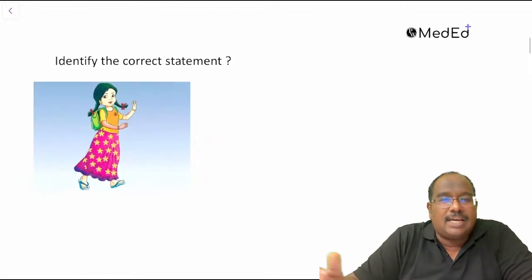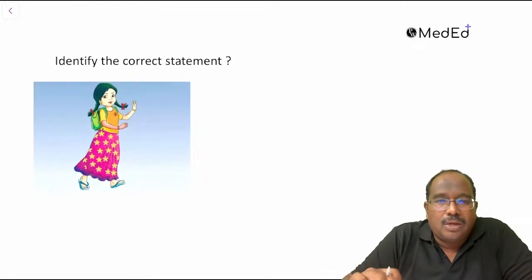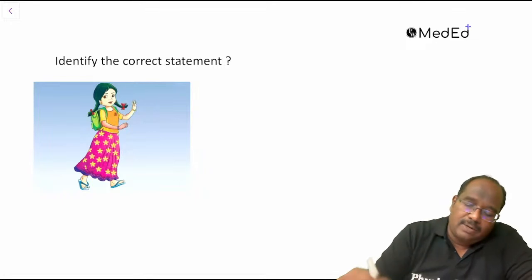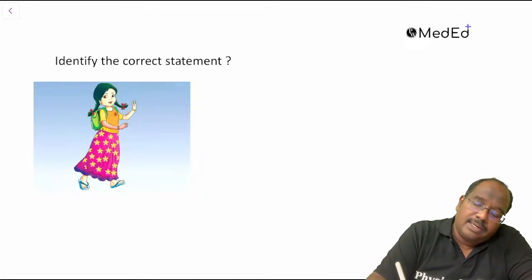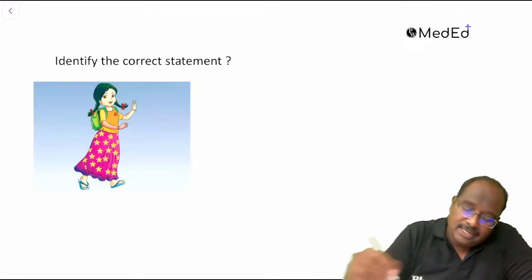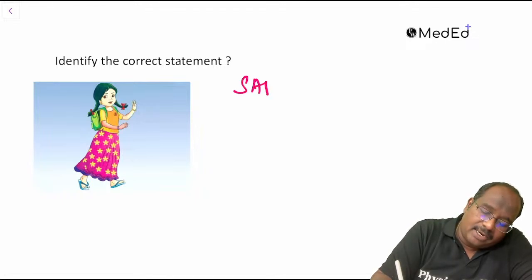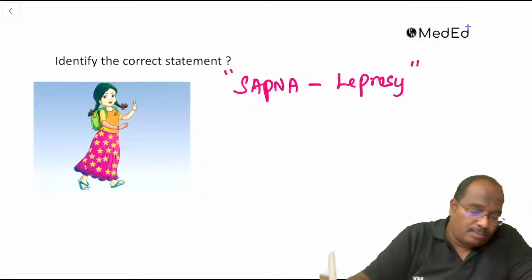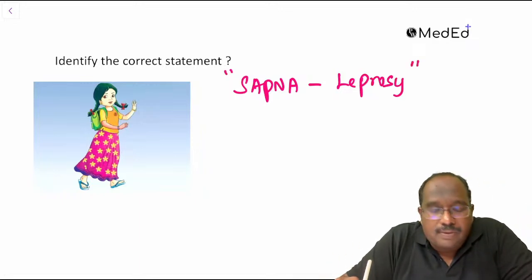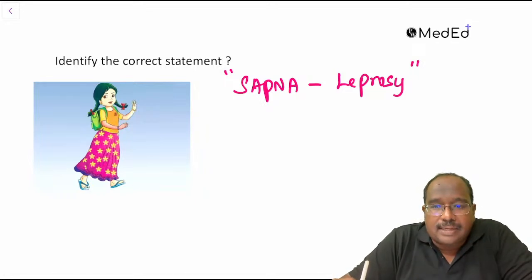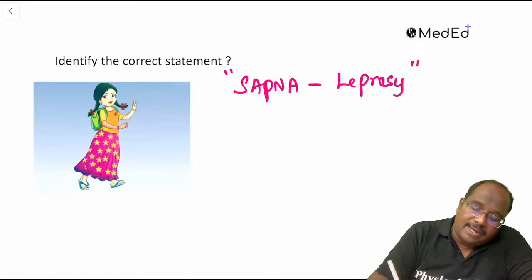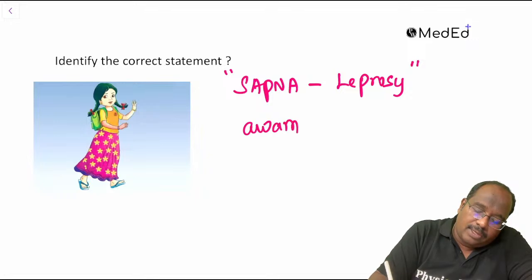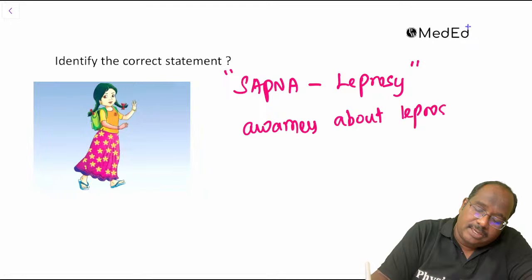The statement was given. Who is this character, and what was she associated with? She's an imaginary character. Sapna and leprosy was given, I think. Sapna was the right option, guys. Sapna was a girl character created to increase awareness about leprosy.